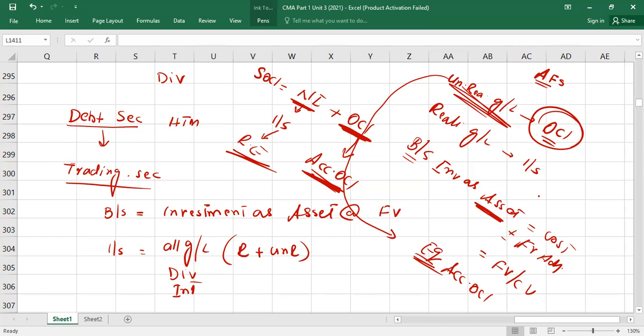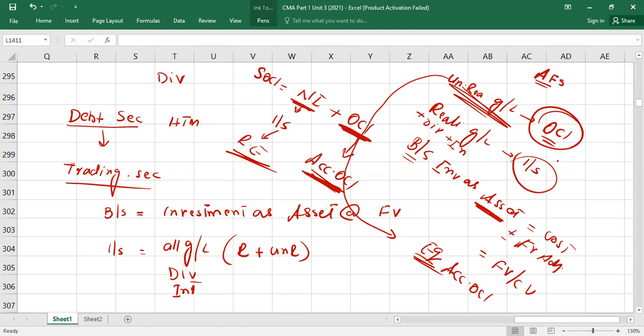Understood? One thing I skipped and no one noticed. In the income statement, will only gain or loss go? No. In the income statement, dividend also goes, plus interest also goes to the income statement. Understood?